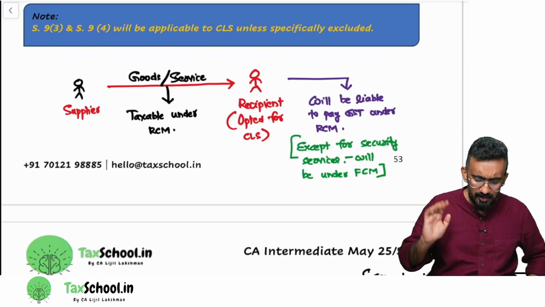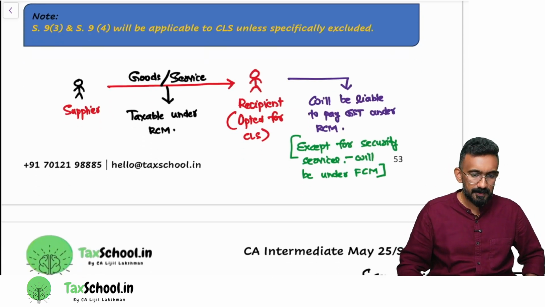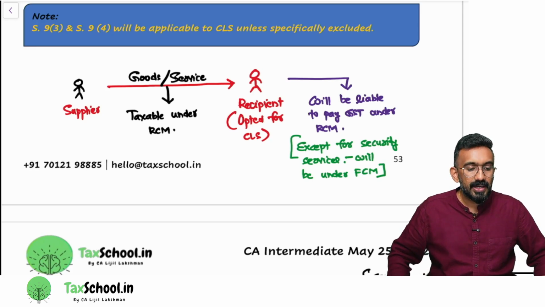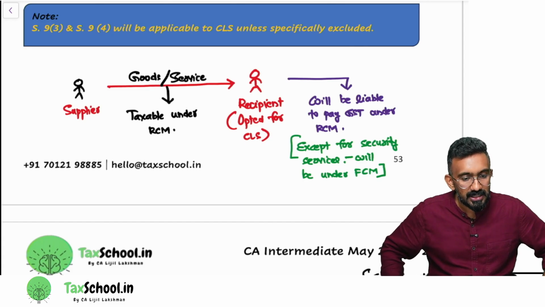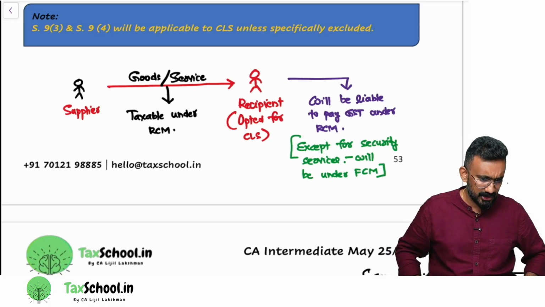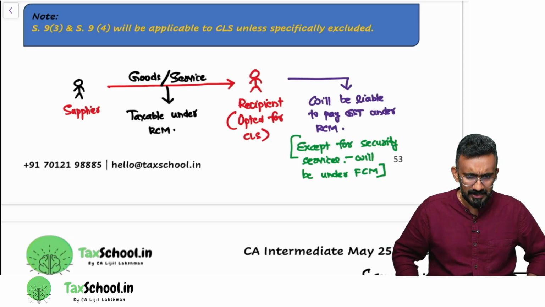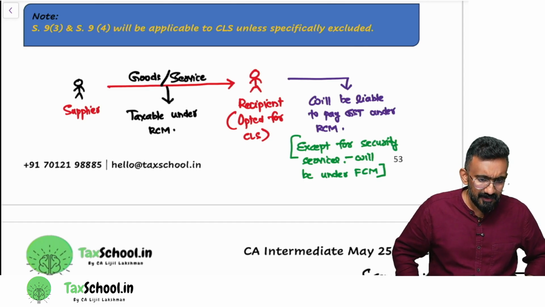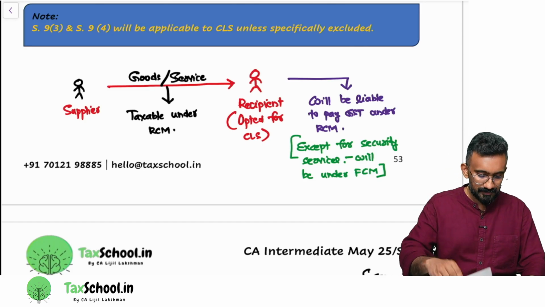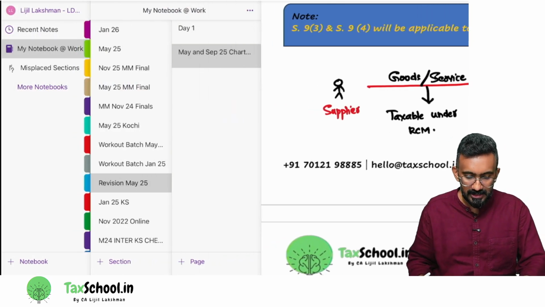So I've written another point here, which is important again to look at. Suppose somebody has opted for composition levy scheme. Will reverse charge be applicable to somebody who has opted for composition levy scheme? I've written a note. Let's read the note and then I will take you through an example. 9.3 and 9.4 will be applicable to CLS unless specifically excluded. Which means what? Carefully listen to me on an example here.